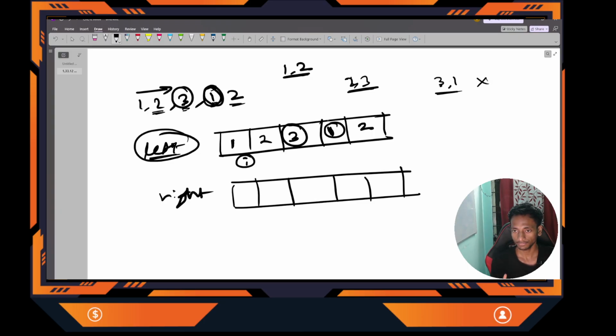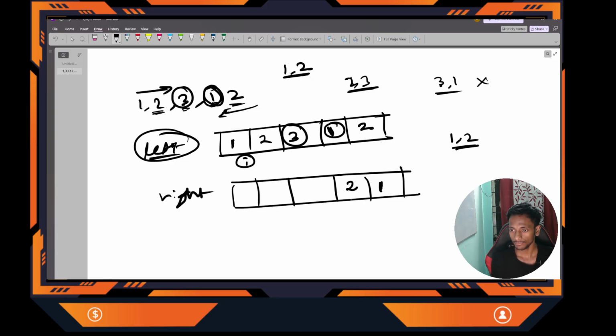Got it? Clear? Now similarly for the right. Right means I go from the right side. This 2 is the first element, so our length will be 1. Next, can I add this 1 to the right side, 1 and 2? Yes. So the length of this subarray is 2.